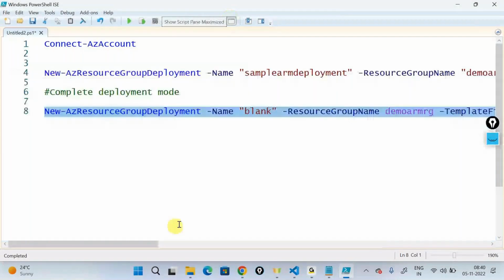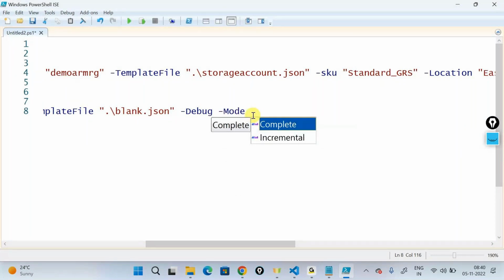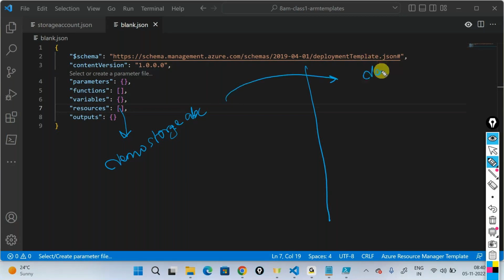But if I go ahead and change the mode of deployment, I'll say mode, two modes out here, one being incremental, the other being complete. If I change the mode out here, what does a complete mode do? Let's take an example. Let us say that you have a storage account with the name called demo storage ABC, and you are attempting to deploy this particular storage account in a resource group called demo RG, which has multiple storage accounts called dev1, dev2, dev3. Just to give you an example.